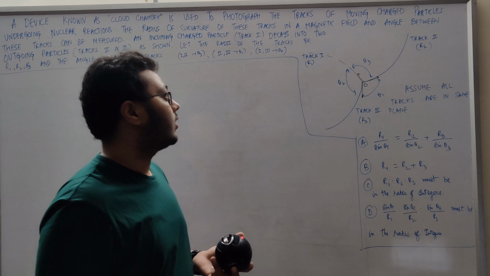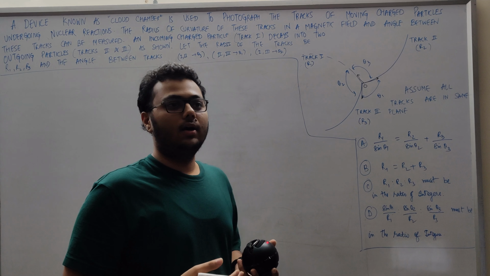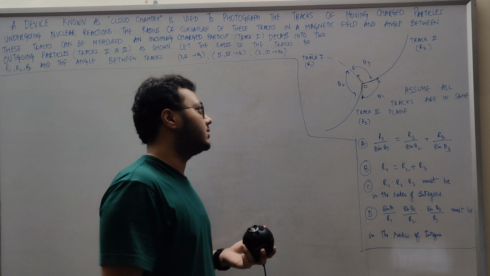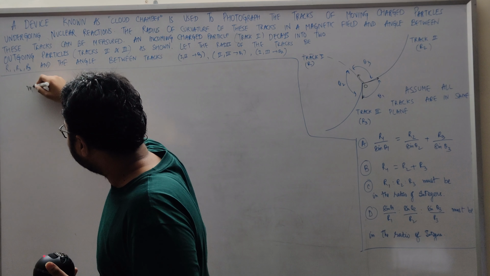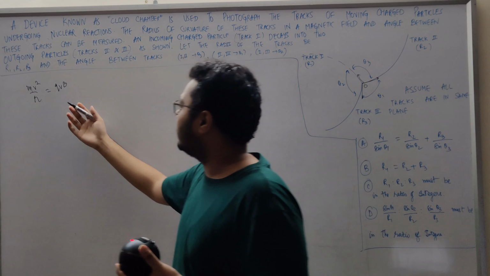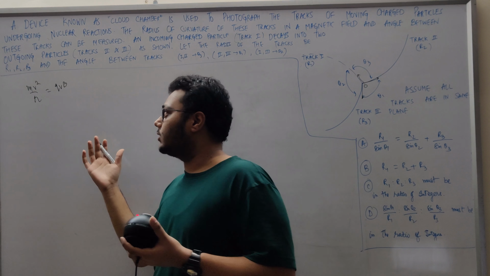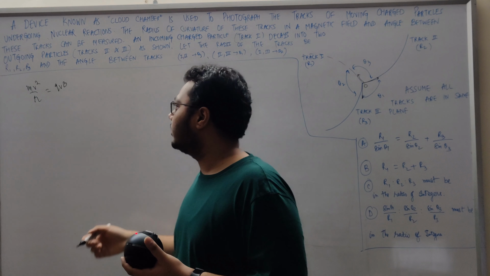So we have momentum upon time, but we don't know the mass of the particle, so let's see what the momentum actually is. We have mv square by r equal to qvb. This is the normal equation when we equate the centripetal force and the magnetic force.